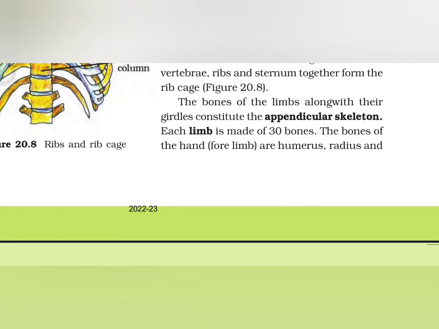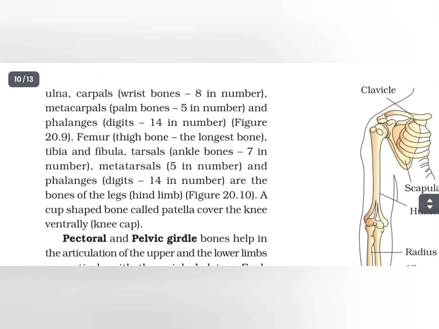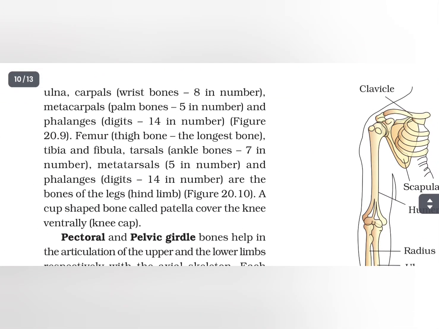Bones of the limbs along with their girdles constitute the appendicular skeleton. Each limb is made of 30 bones. The bones of the hand are humerus, radius and ulna, carpals, wrist bones 8 in number, metacarpals, palm bones 5 in number and phalanges, digits 14 in number.